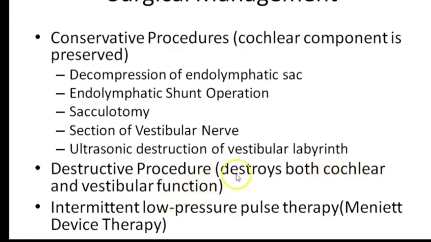The intermittent low pressure pulse therapy can be given. It is also called Meniett device therapy.